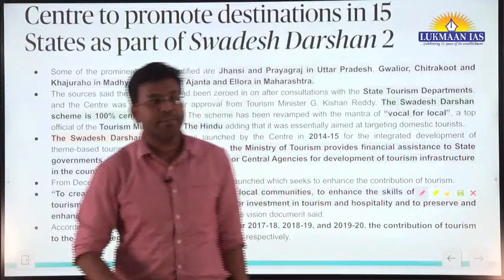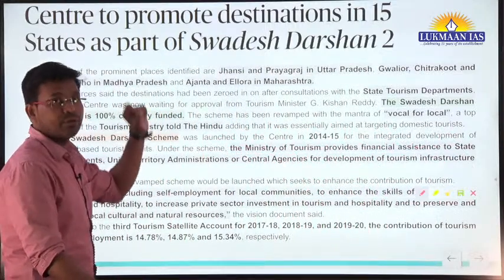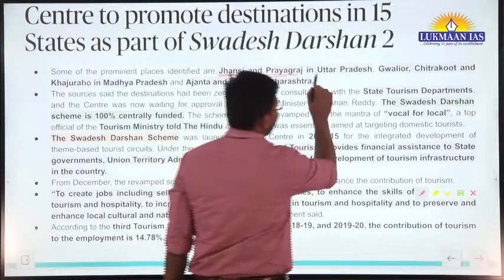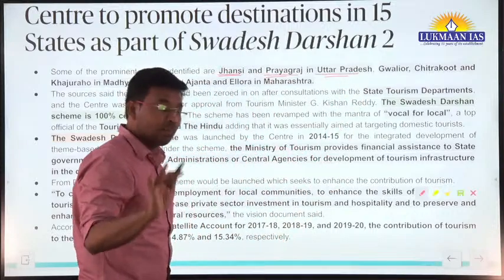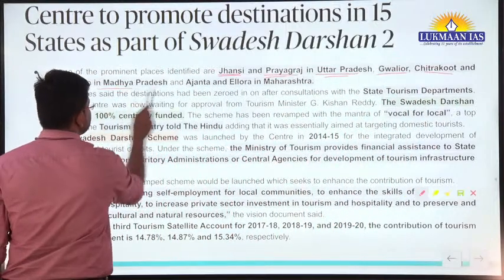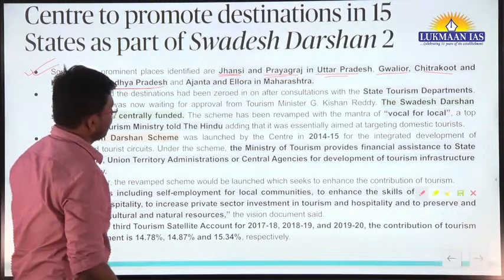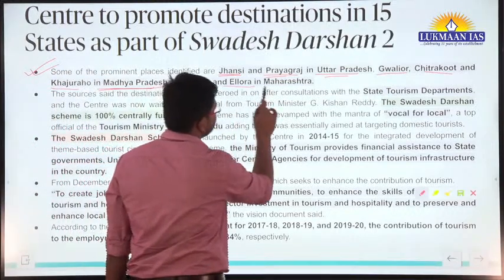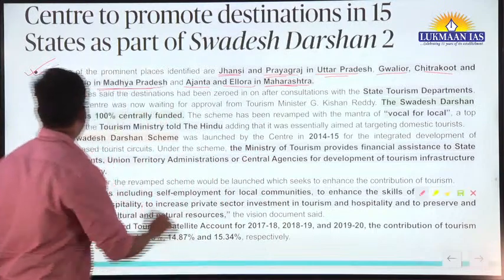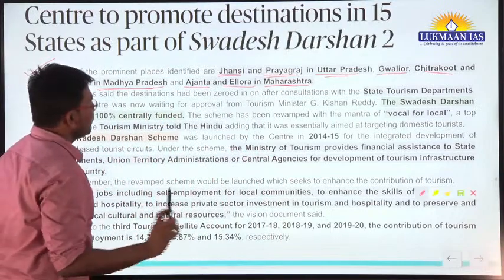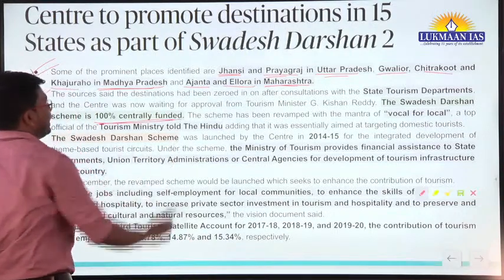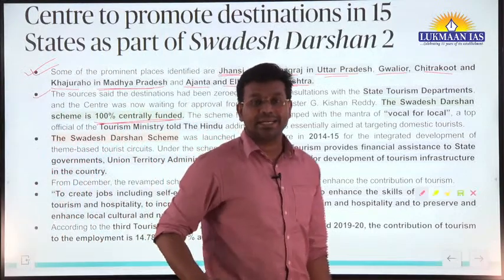So which places are being promoted as part of this scheme from the state of Uttar Pradesh? These are some of the places: Jhansi, and the second place is Prayagraj. These two places will be promoted from Uttar Pradesh. If we talk about Gwalior, Chitrakoot and Khajuraho, these places will be promoted from Madhya Pradesh. And Ajanta and Ellora caves are located in Maharashtra. These places are very significant from the viewpoint of art and culture. If we talk about the Swadesh Darshan scheme, it is 100% centrally funded. It means it is a central sector scheme, okay.